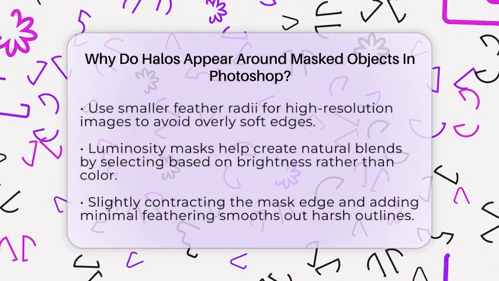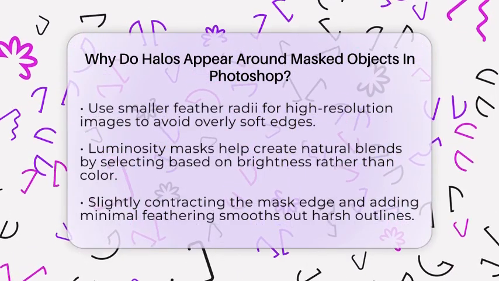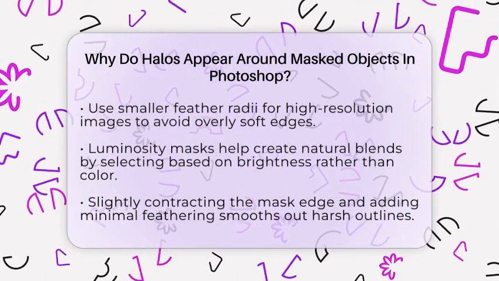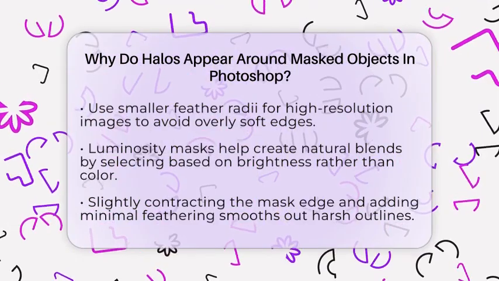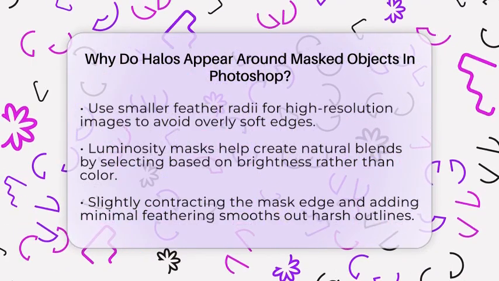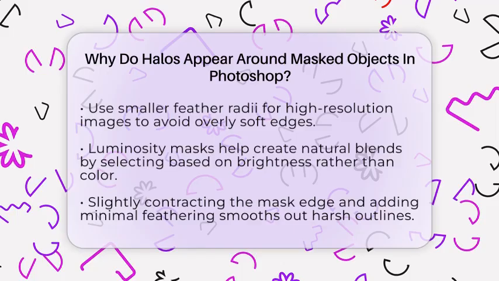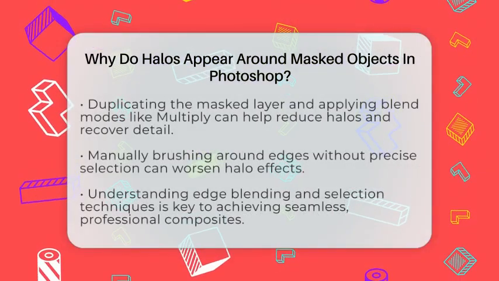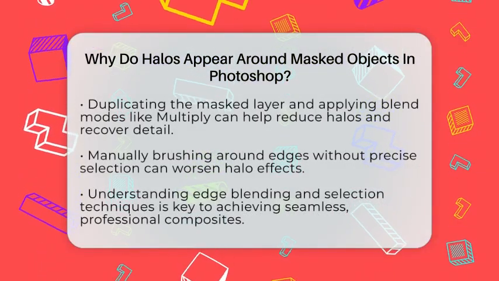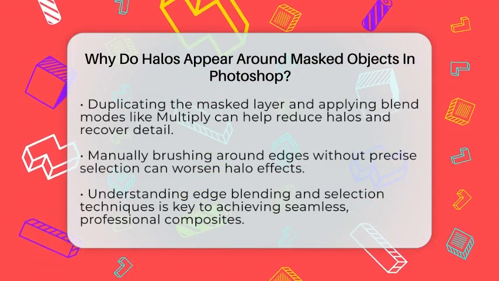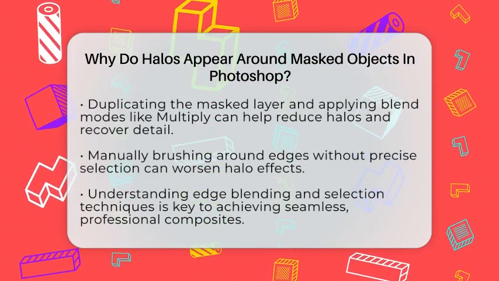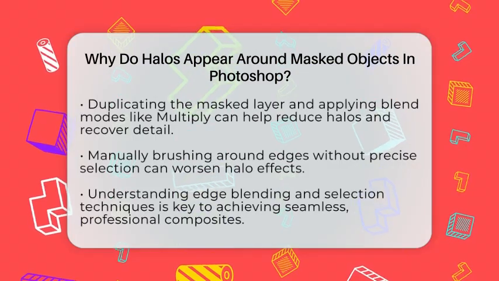You can also use luminosity masks, which select based on brightness levels rather than color, helping create more natural blends. When working with adjustment layers, try using curves to reduce brightness or color in halo areas without affecting the main object. Slightly contracting the mask edge and adding a touch of feathering can help smooth out any harsh outlines.